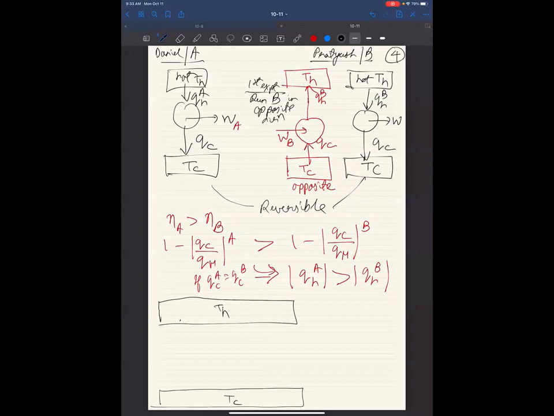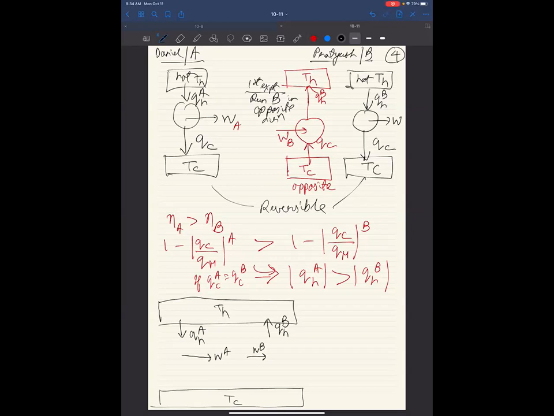So this one is taking some heat out, QHA. This one is giving some heat back, QHB. A is doing some work, WA, and B needs some work to be done on it, WB.